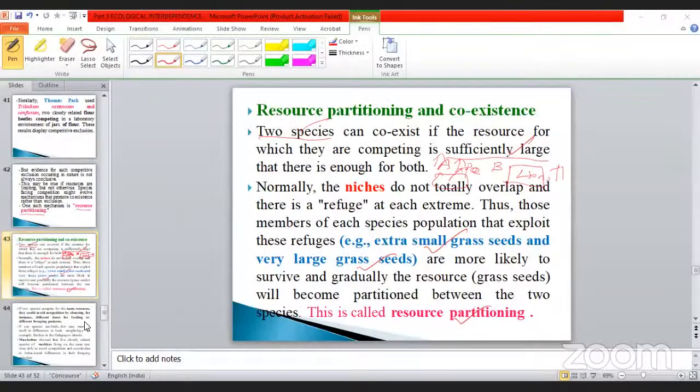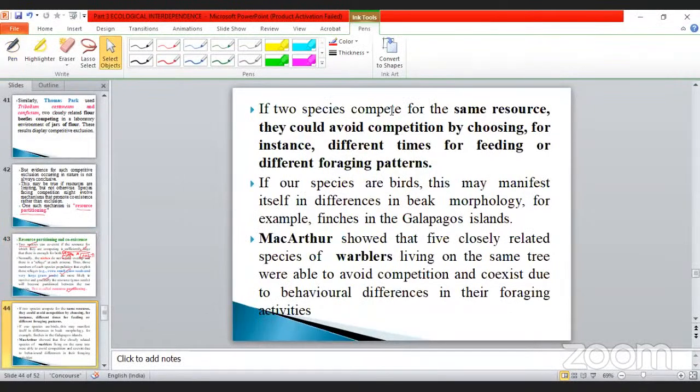Okay. So go to the next one: if two species compete for the same resources, they could avoid the competition by choosing, for instance, different times for feeding or different foraging patterns. What is the meaning of this? Suppose we take an example. There is an animal. Already we discussed, same process, take an example. On one side there is a tiger, on another side there is a lion. They live together in a particular place.